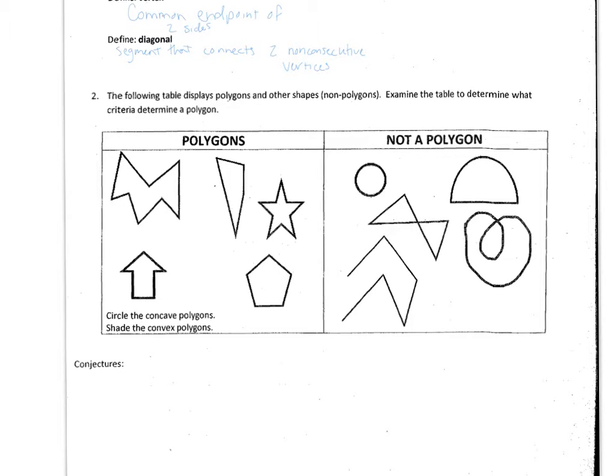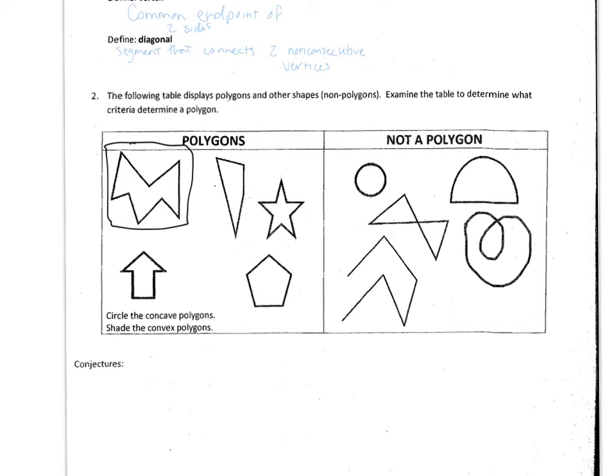It asks you in the polygon part to circle the concave polygons. In order for a polygon to be concave, that polygon needs to have a part of its side or a part of its shape that looks like a cave or a mouth.